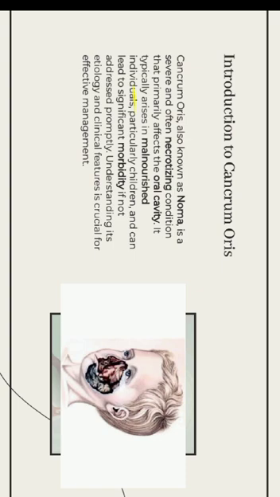Cancrum oris, which is also called noma, is a necrotizing condition which mainly involves the oral cavity. It is a rapidly progressive polymicrobial opportunistic infection caused by components of the normal oral flora that become pathogenic during periods of compromised immune status. This is the definition of noma.